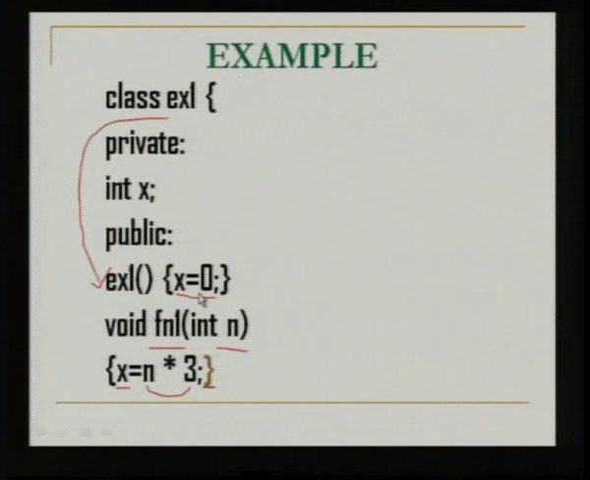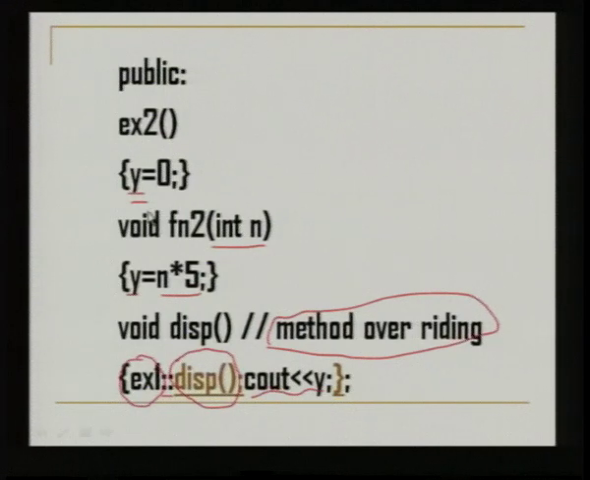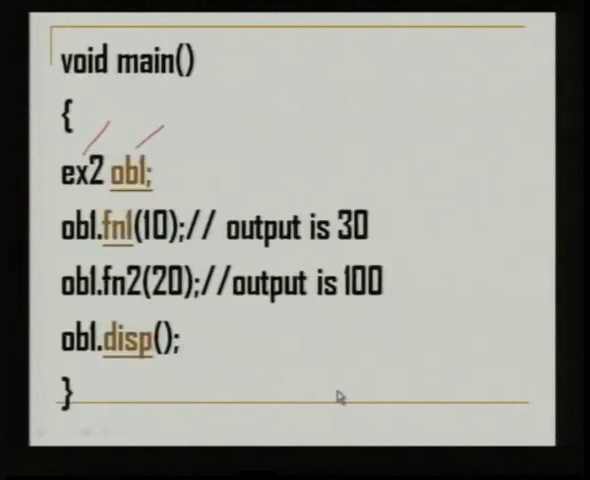So, in ex1, x is equal to 0 is initialized, and then we have to go to the constructor of the subclass, y is equal to 0. So, constructors are called from the base to derived, x and y both of them have been initialized to 0. Next, using this object, we are calling the fn1 function. Fn1 function is defined in the superclass.